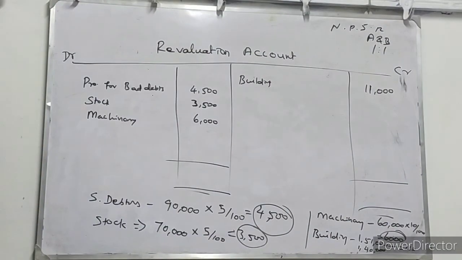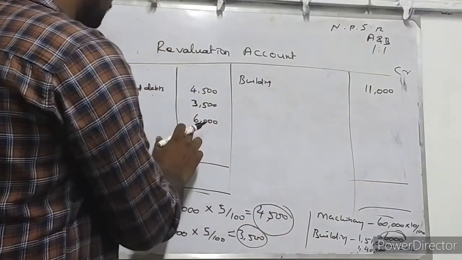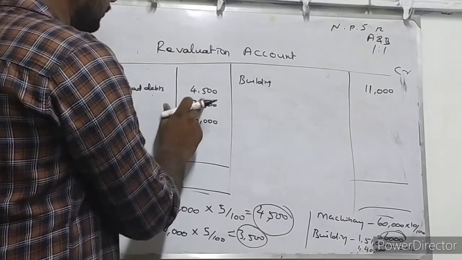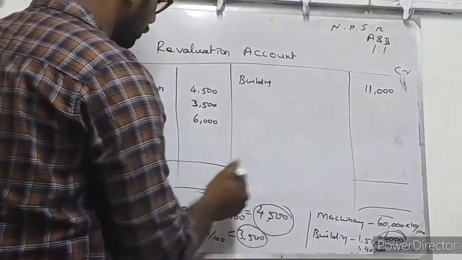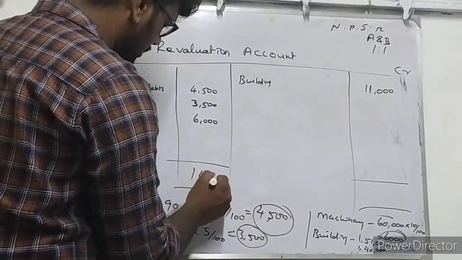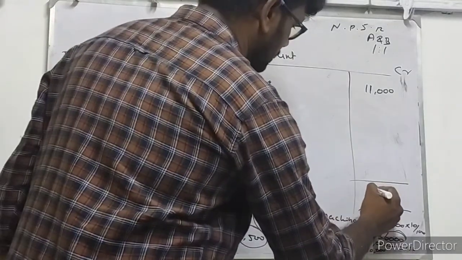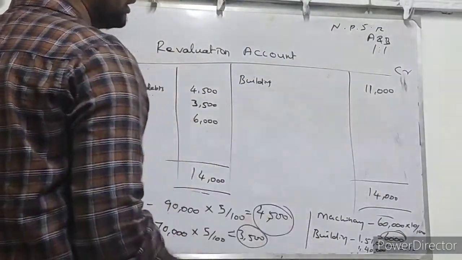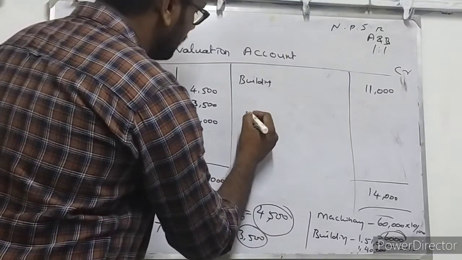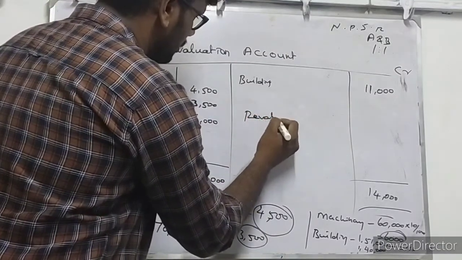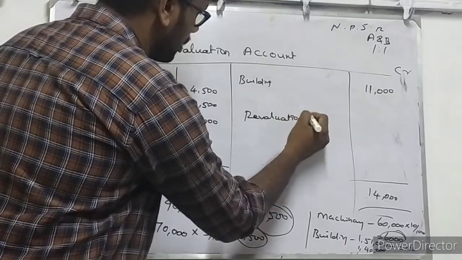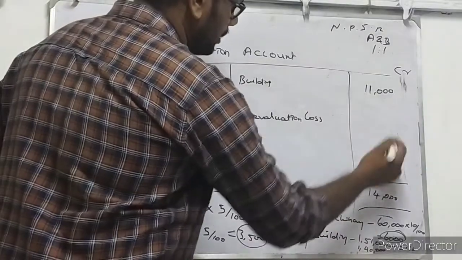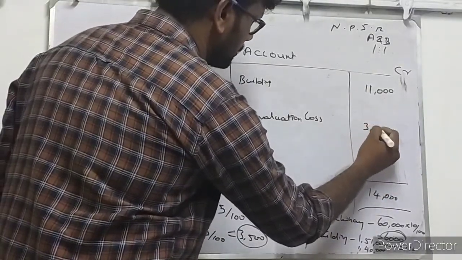Now we are tallying both sides. 6 plus 3 is 9, 9 plus 4 is 13, 14,000. Here only 11,000 rupees. So 14,000, debit side is in excess. Credit side is available only 11,000. So it denotes revaluation loss, or loss on revaluation. How much? 14 minus 11 is equal to 3,000 rupees.